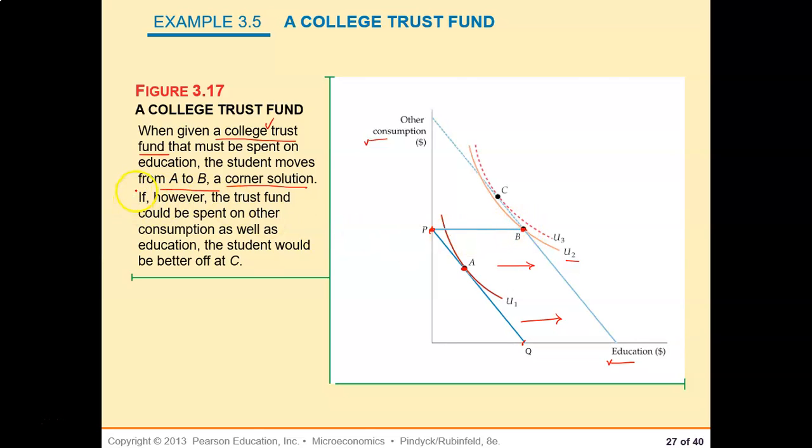Now if, on the other hand, they become flexible and say that the trust fund could be spent on other consumption as well as education, the student could be better off at C. At C, the U3 indifference curve, the highest attainable indifference curve, is tangent to his budget line, including the trust fund, right? So you see the tangency here. C is on the U3 indifference curve compared to B. B is on the U2 indifference curve. So now U3 is preferred to U2, right? Okay.